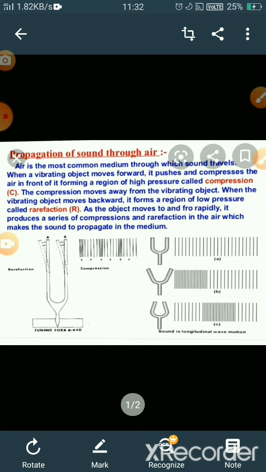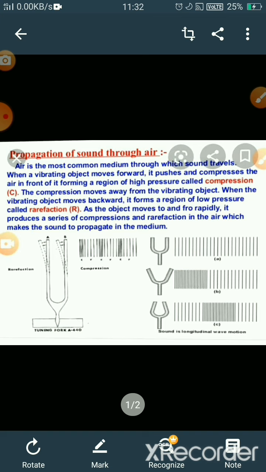Now in picture C, you can see that when the forks come closer to each other, the particles move far away as they forward the disturbance to the next particle. So after compression, a rarefaction region occurs. Rarefaction region is the region where the particles are very far away from each other and it is a region of low density or low pressure. So in this way, compression, rarefaction,